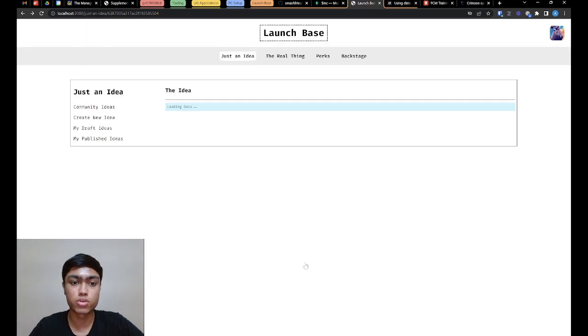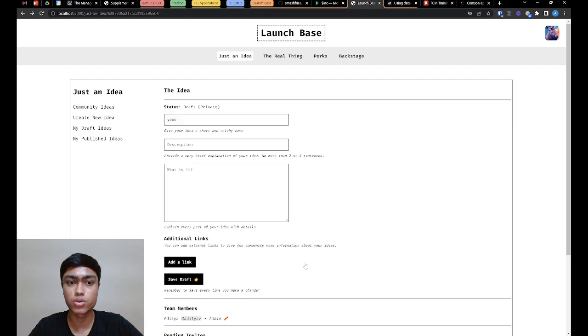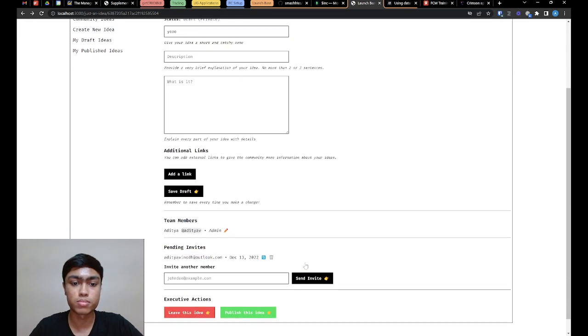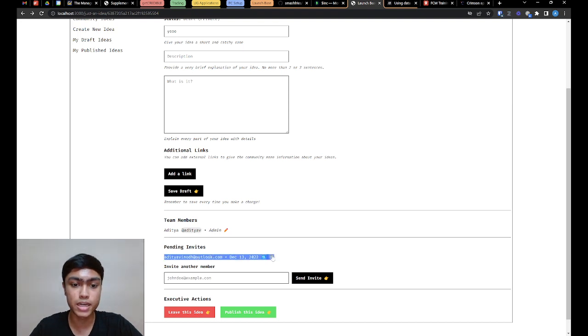And then it's going to reload the page. For now, I have not focused too much on it being very intuitive, but anyways, it does the job. So we can see that the invite has been sent to this email address at this time, December 13, 2022. And at any point of time, I have an option to resend the invite.